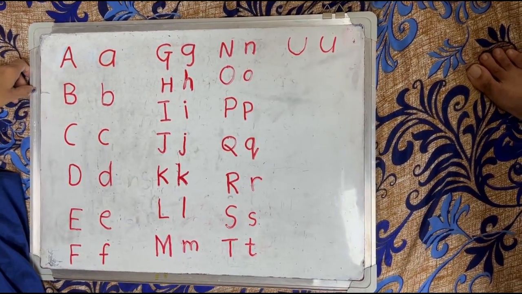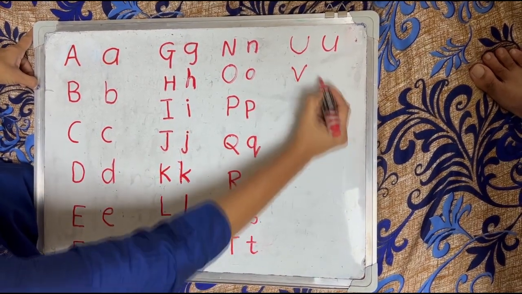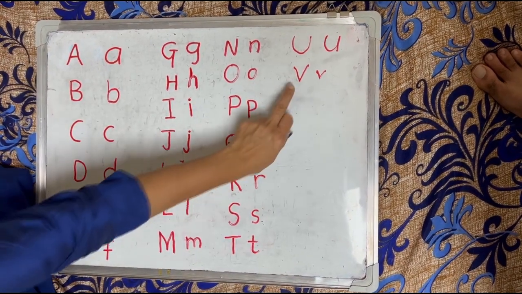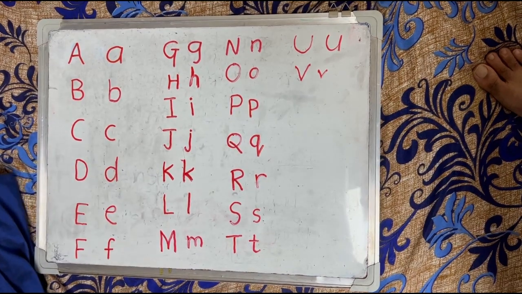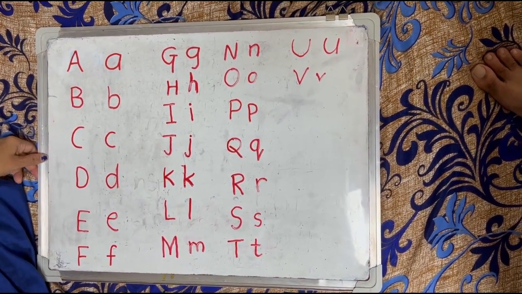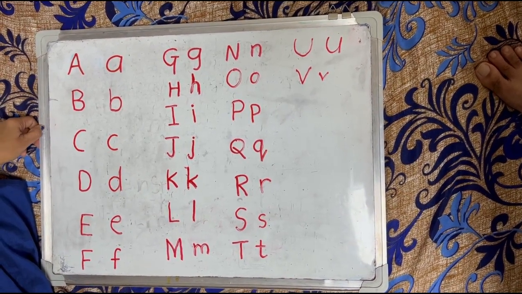Your next letter is V. This is capital letter V and small letter v, and the phonic sound of the letter V is V.